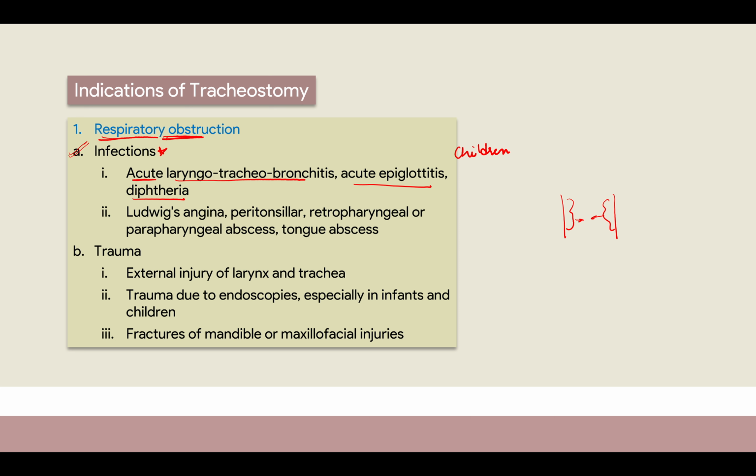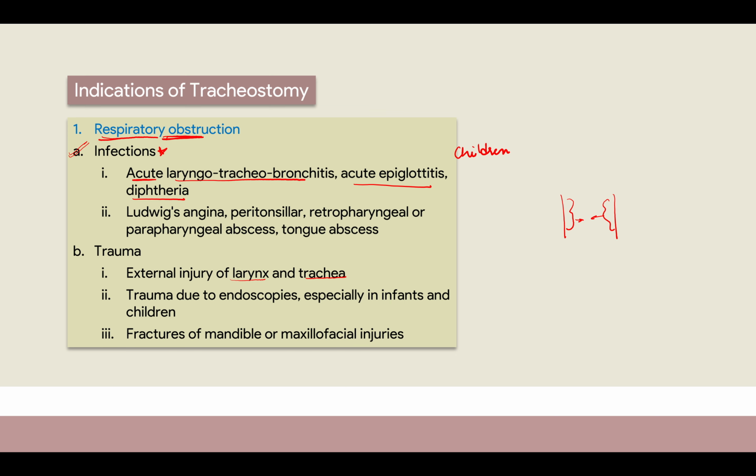Next is trauma. Anything that directly hits your trachea or larynx will damage the whole area, and even though air is coming from above, it doesn't matter, so you have to create a stoma below that. This includes external injury of the larynx or trachea, or even when you are doing endoscopy.